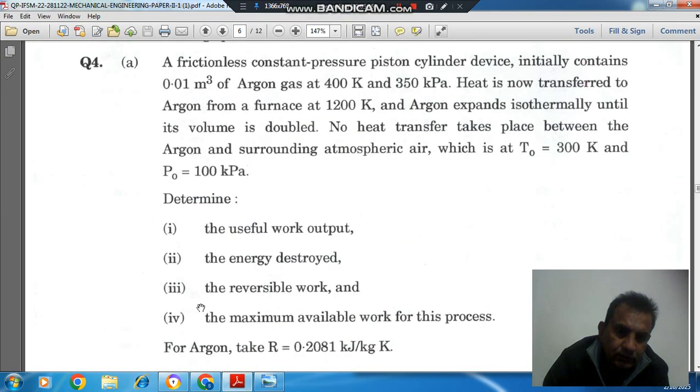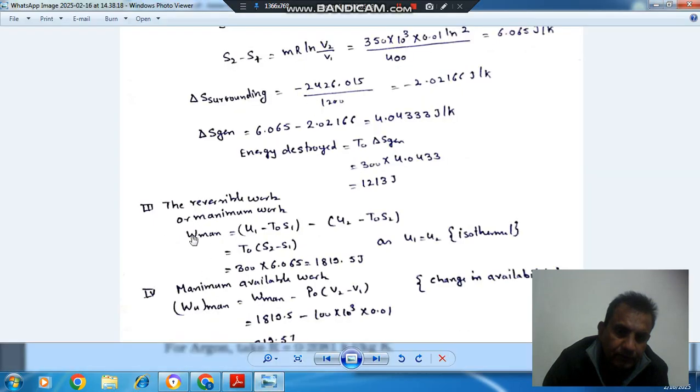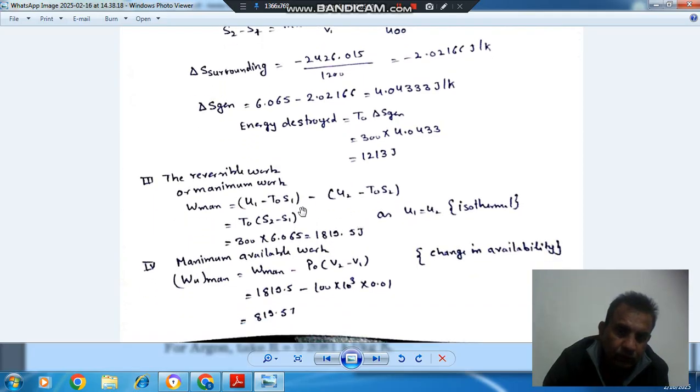Okay, so the next question is reversible work, so that is your maximum work. The formula for W max is (U1 minus T naught S1) minus (U2 minus T naught S2) within brackets. As the process is isothermal, U1 is equal to U2, so the maximum work is T naught times (S2 minus S1), and S2 minus S1 we have calculated using the entropy of argon within the cylinder, so that is 1819.5 joule.